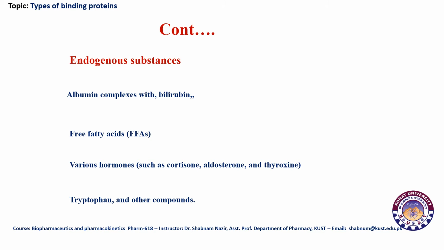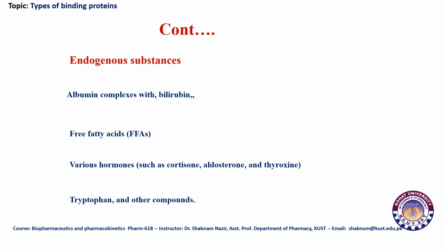So the important point to remember here, to distinguish between the transporting proteins and these binding proteins, is that transporting proteins help to cross any drug through the biological membranes, while the binding proteins just play an important role in bringing that endogenous substance to that specific tissue or place, and later than that they don't play any significant role, because they cannot help the drug to cross the biological membrane.